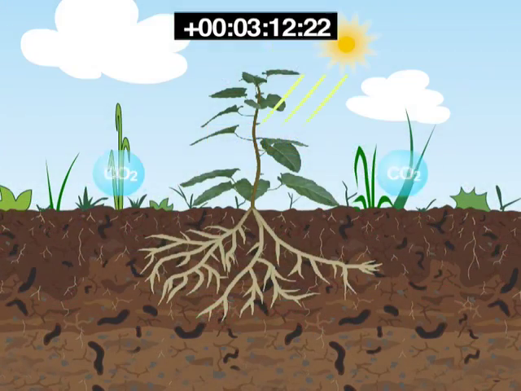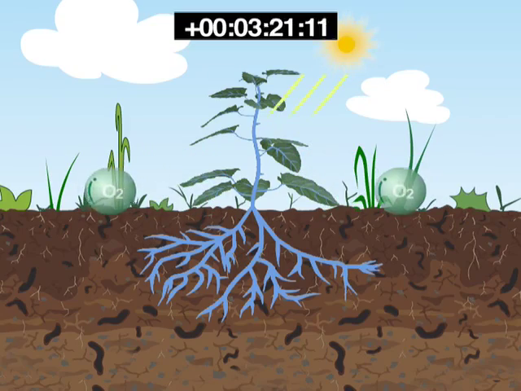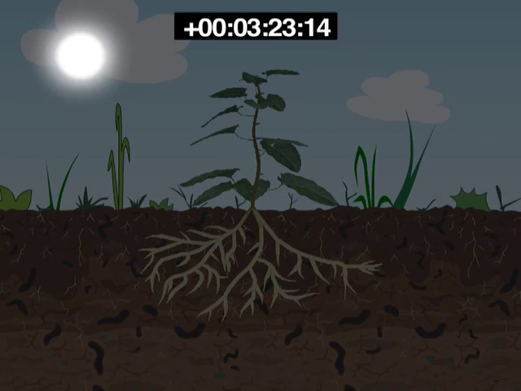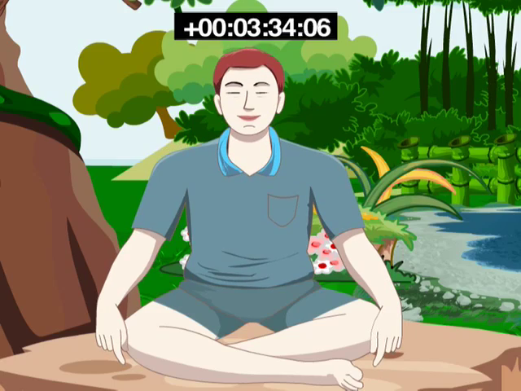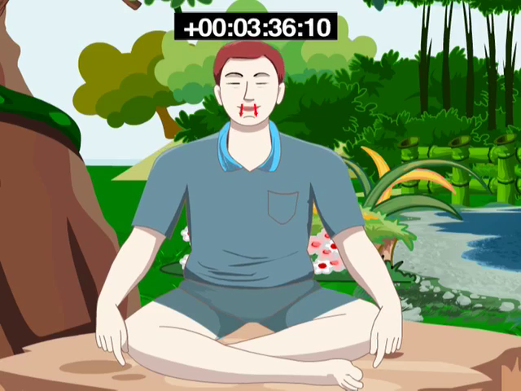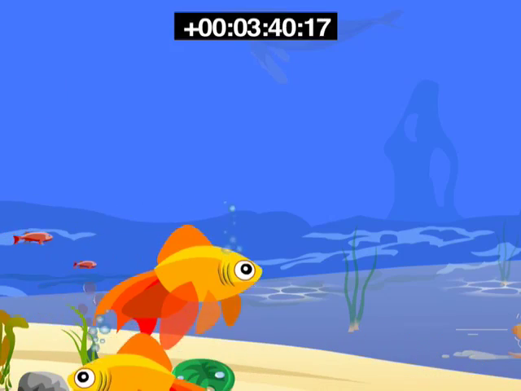Here's something interesting for you to know. Plants produce their food only during the daytime, whereas they respire both during daytime and at night. The amount of oxygen released during photosynthesis is much more than the oxygen they use for respiration. Animals and plants that live on land use oxygen present in air, whereas animals and plants living in water use oxygen dissolved in water.